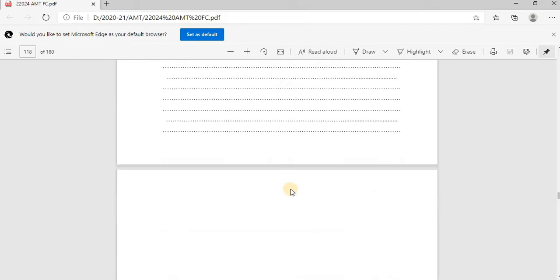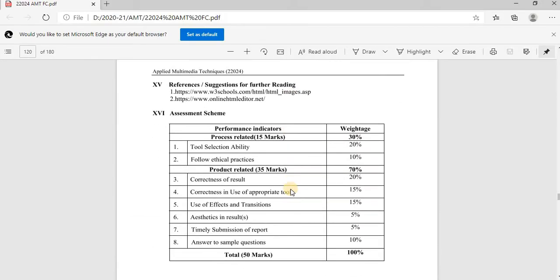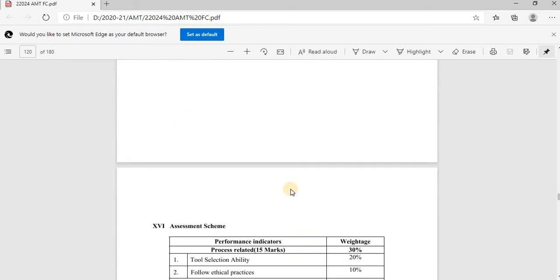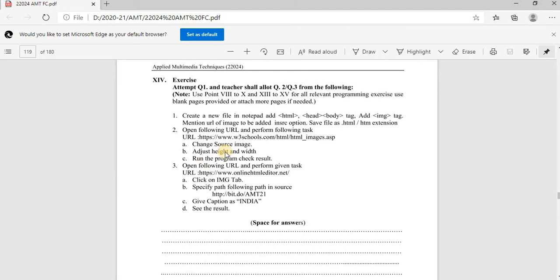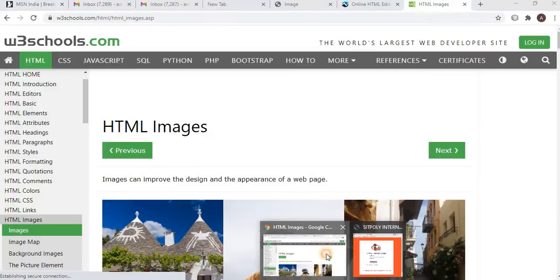Now the second question: open the following URL, w3schools.com, change the source image, adjust the height and width, run the program, and check the result. I have already opened that link.